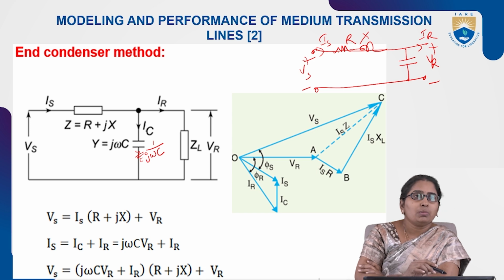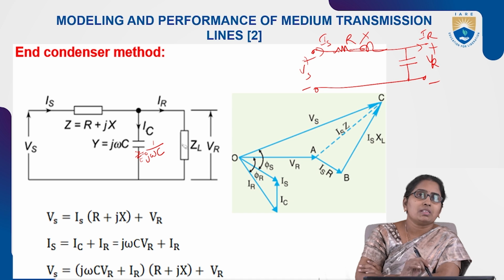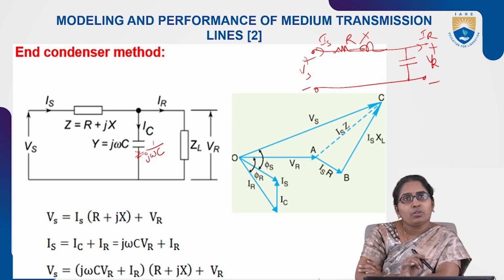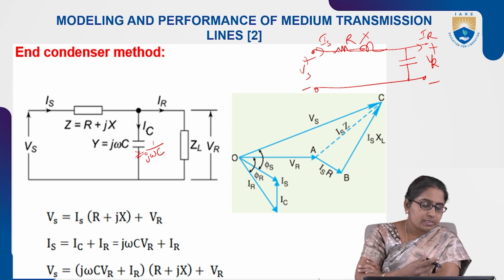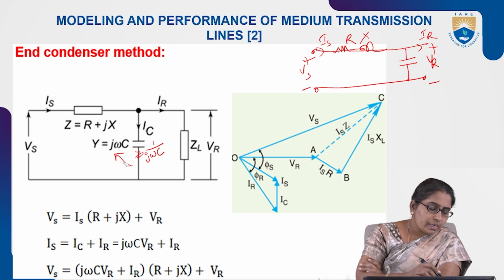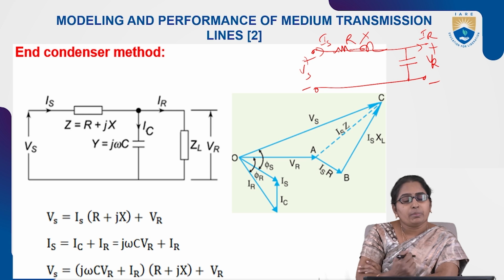We know that admittance Y is given by 1 by Z. So for the capacitive reactance, they consider the admittance: instead of writing Z equal to 1 by J omega C, they write Y equal to J omega C. That is the equivalent circuit of the end condenser method for the medium transmission line.